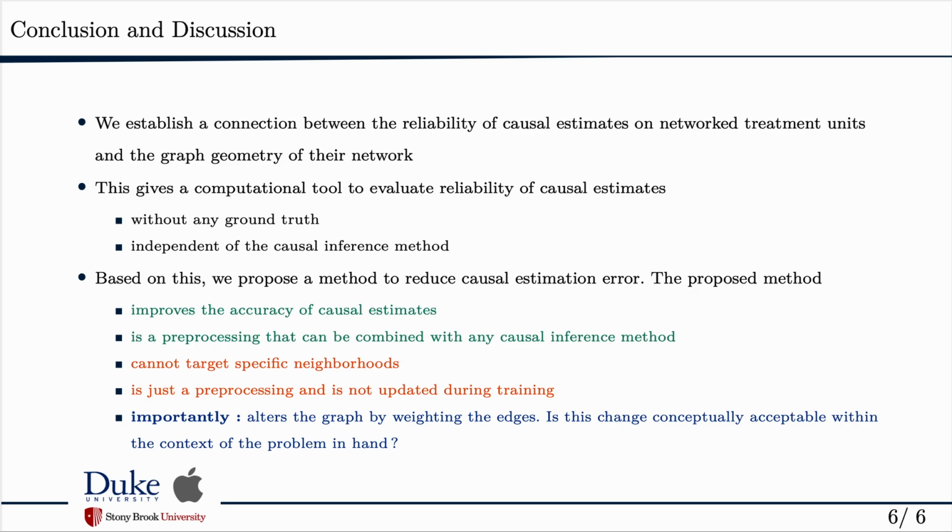any causal inference method. But on the other hand, it cannot target specific neighborhoods, and because it is a pre-processing step, it cannot be updated during training. But perhaps the most important consideration is whether it makes sense to change the edge weights through this method, considering the application that you have in hand. So whoever wants to use this method should ask themselves whether it makes sense to effectively alter the graph by applying Ricci flow to change the edge weights before applying the causal inference method. That depends on the problem you have in hand.